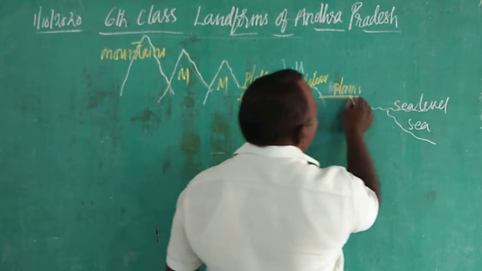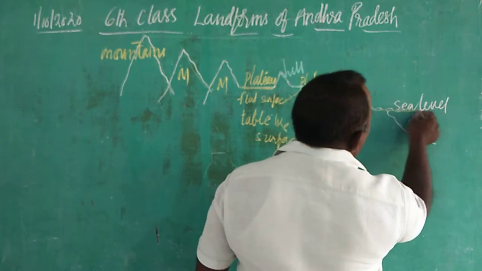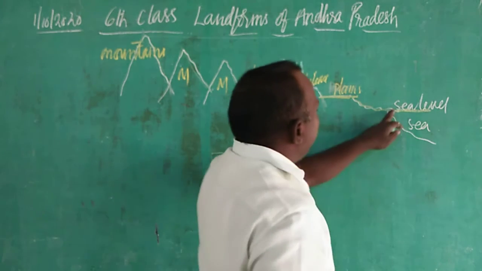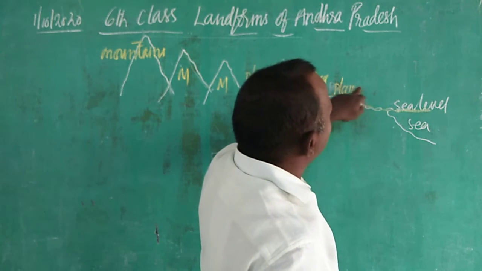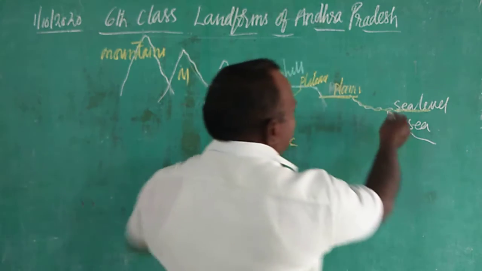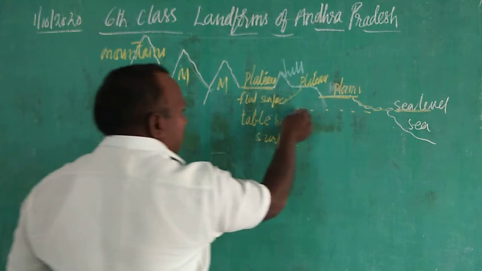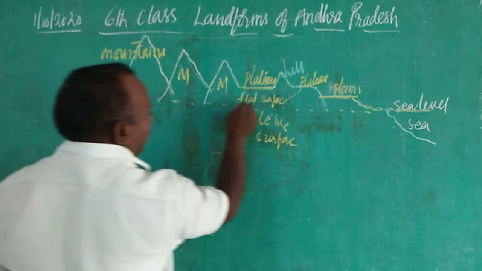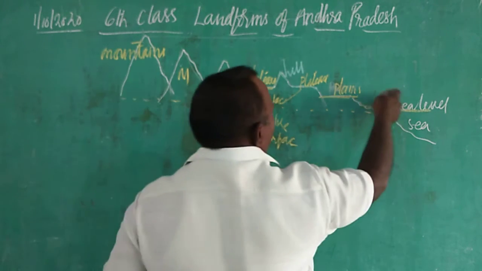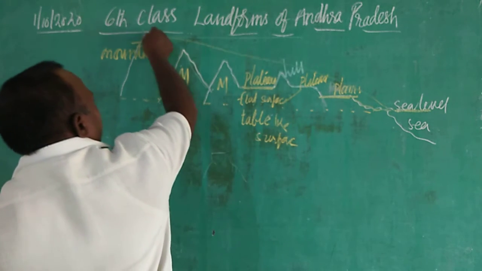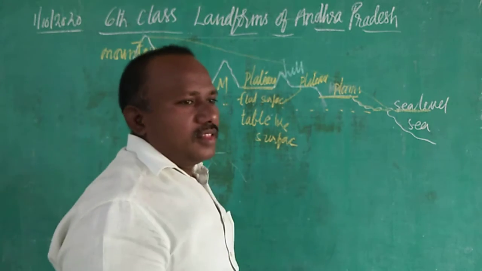And after plains you have the sea here. Okay, sea level. This is sea level. So plains are higher than the sea level. Plateaus are still higher than the sea level. This is the sea level. And how high they are, see? They are very high above the sea level.